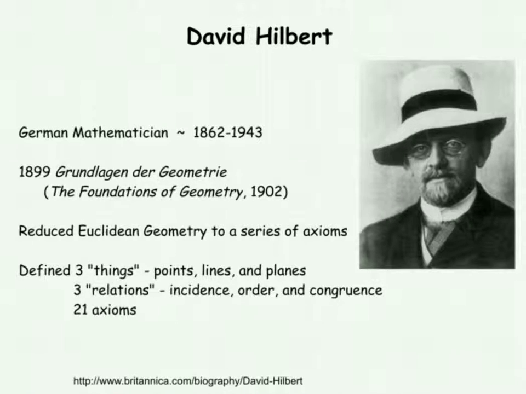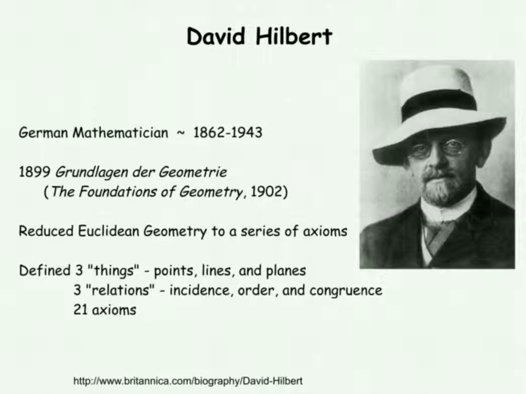In the winter term of 1898 to 1899, David Hilbert constructed a logically complete geometry. To do so required 21 axioms. Those 21 axioms are contained in his book, Grundlagen der Geometrie, which was first published in 1899. It was later translated into English under the title Foundations of Geometry in 1902. This book is considered the second most influential book written about geometry behind Euclid's Elements.